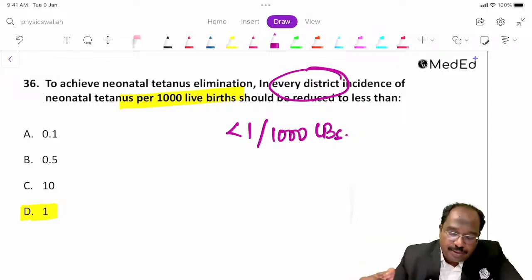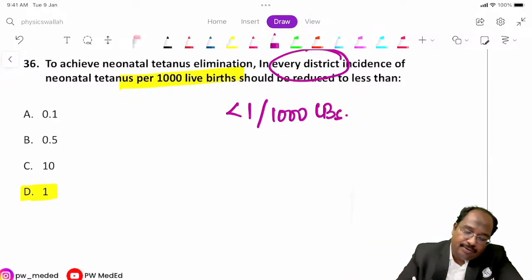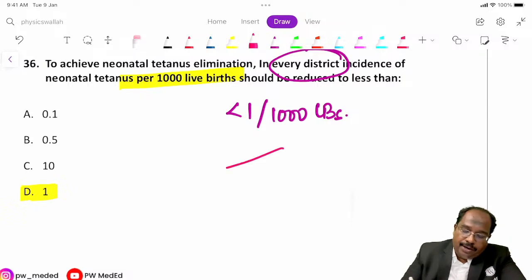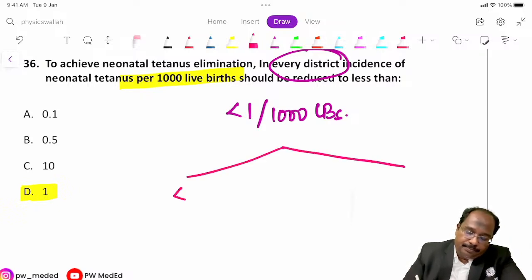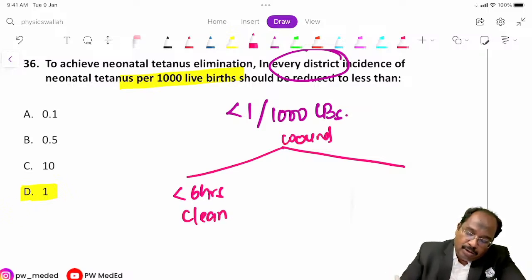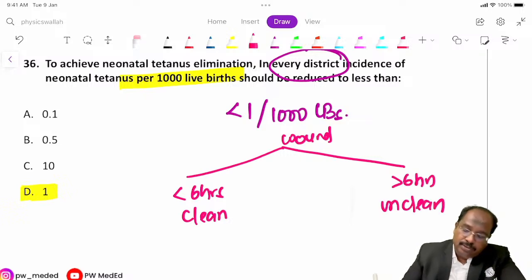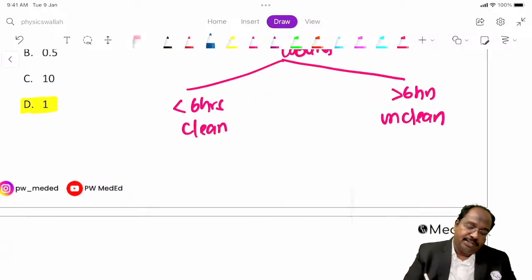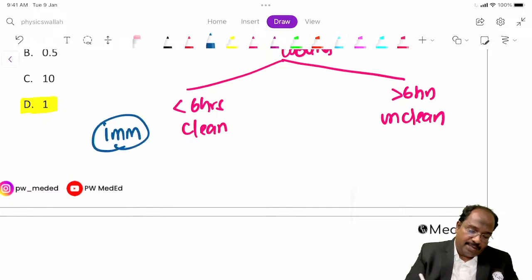Usually the question that will come is about injury. In tetanus, usually we will have some form of injury. If any injury is there, less than 6 hours is a clean wound, and more than 6 hours is an unclean wound. We have 2 types of injuries. So you have to ask the immunization status: when was the vaccine taken?